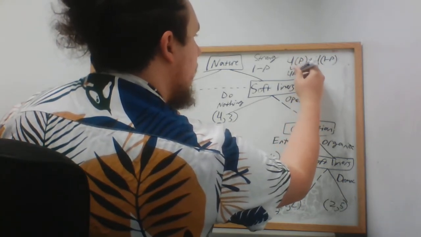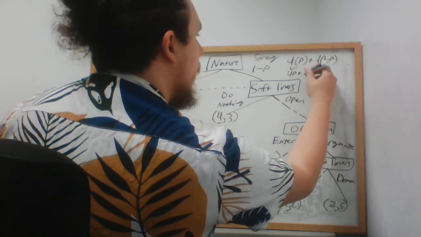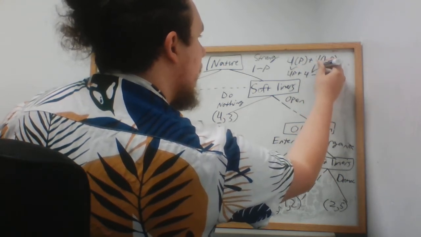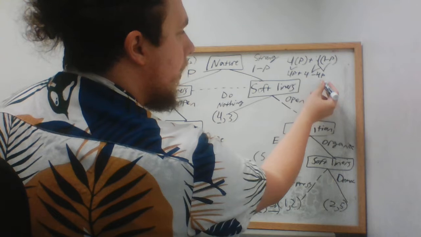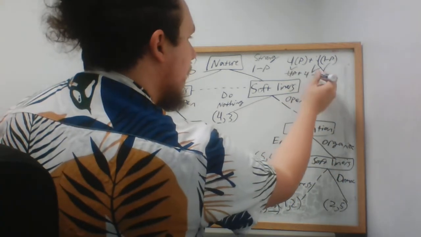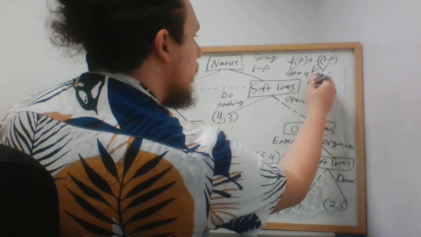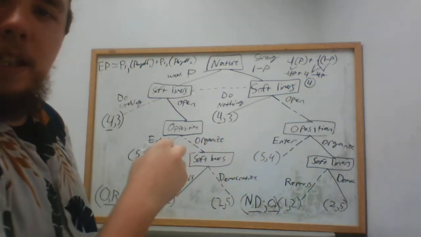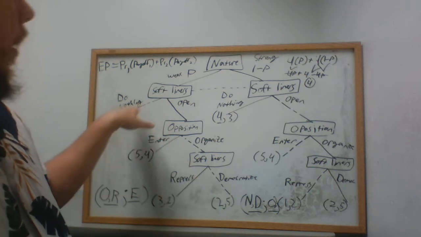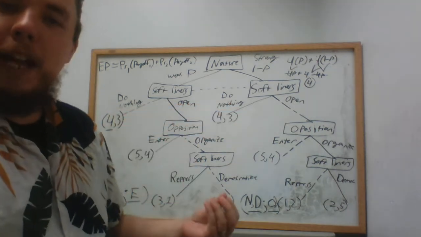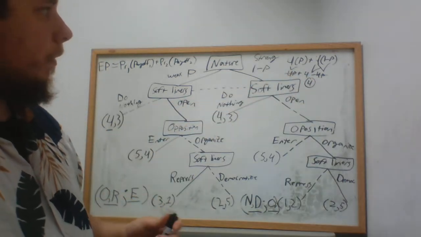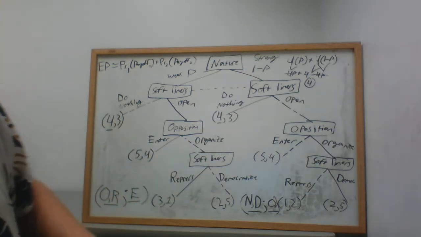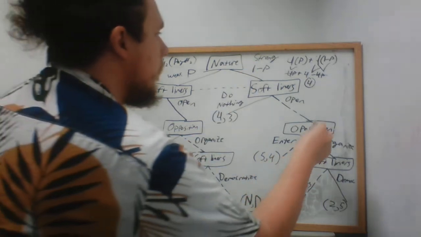That is 4p plus 4 minus 4p. Okay? 4p minus 4p equals 0. So those basically cancel each other out, and we're left with 4. That is the expected payoff of choosing do nothing. So if I were to ask you, what's the expected payoff of a given choice, that's what I'm expecting you to do. Okay? I'm going to erase that now because I'm literally out of space. So pause here if you need that part still. Okay.